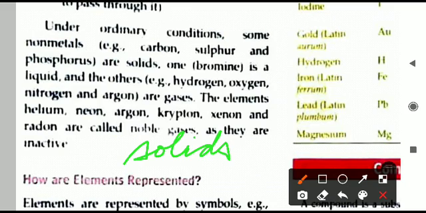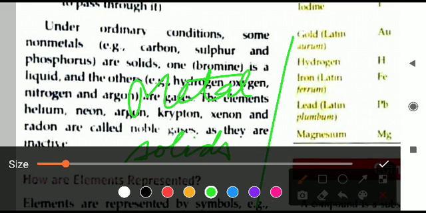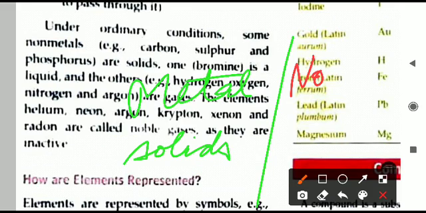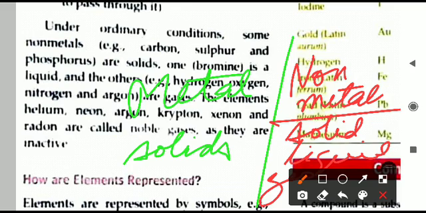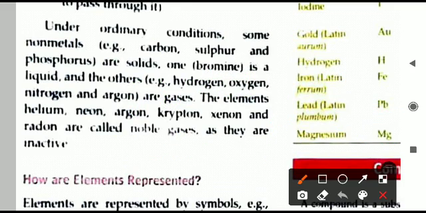Okay, next, we have discussed in the previous part that metals are solid. But when it comes to the non-metals, the non-metals are not solid generally. They can be solid, they can be liquid, also they can be gas. They can be any one of them. Solid, liquid, gas, any one of them. Solid state can be there, liquid state can be there, gases can be there.